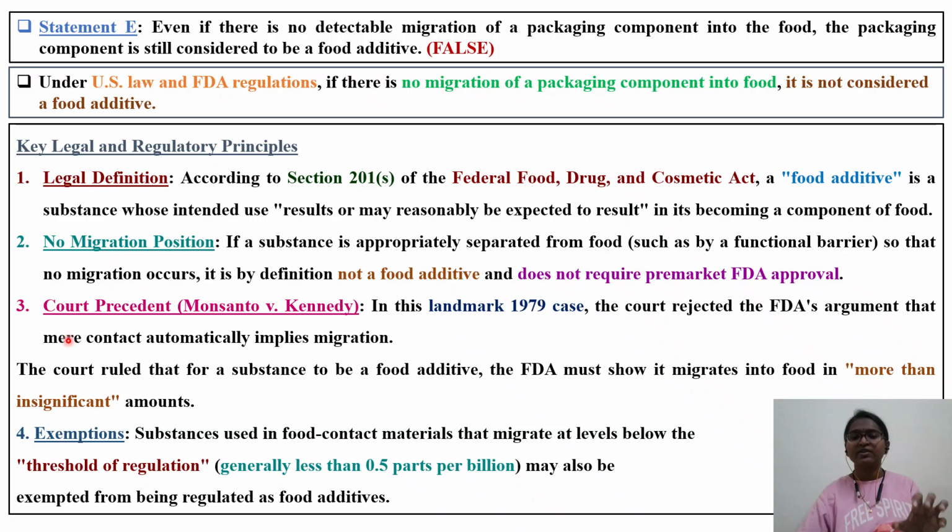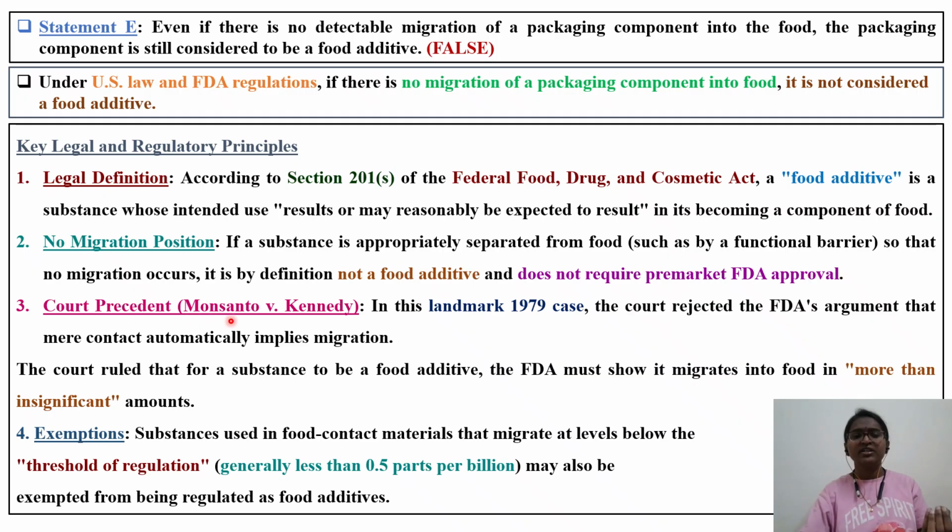So as such, whatever the additive is, it has some functional or technological function that will add to the food. No migration position: if a substance is separated, such as by a functional barrier, so that no migration occurs, it is by definition not a food additive. So the packaging material is not a food additive. It does not require any pre-marketing approval, if there is a proper barrier between the food and the packaging material.